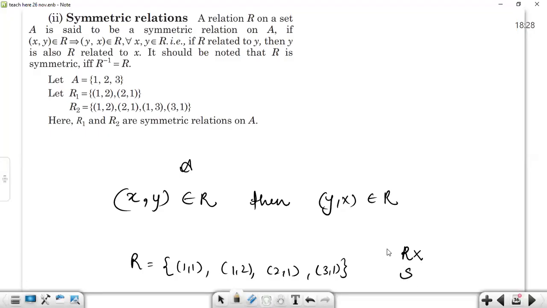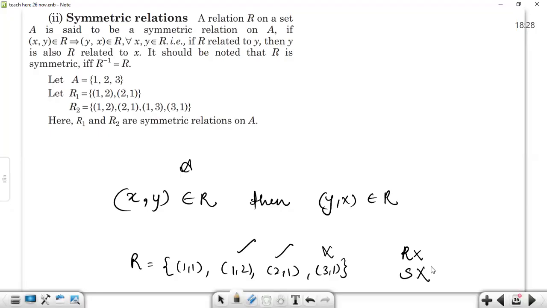Now let's discuss symmetric. Is (1,1) there? Yes, (1,1) is there. If (1,2) is here, then is (2,1) here or not? Yes, (2,1) is here. If (2,1) is here, is (1,2) there or not? Yes, (1,2) is there. If (3,1) is here, is (1,3) here? No. So that's why this particular relation is not symmetric. Any doubts?